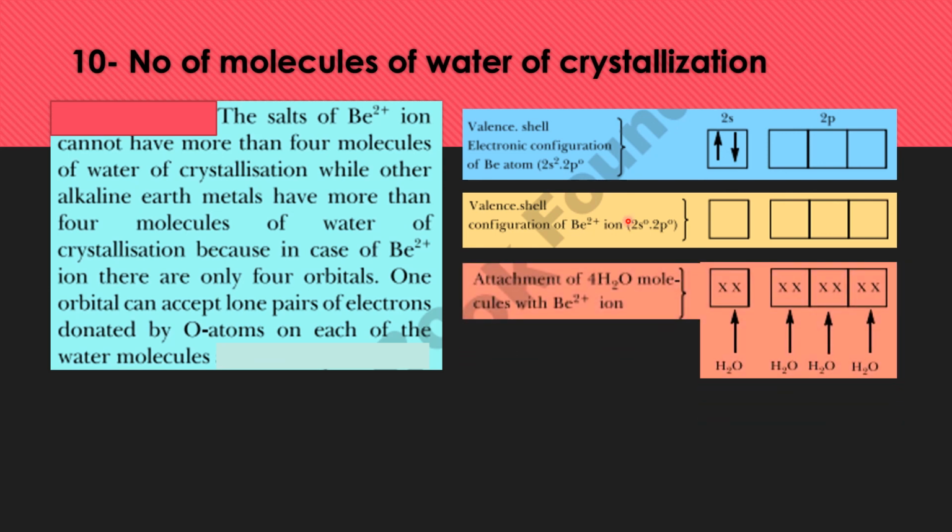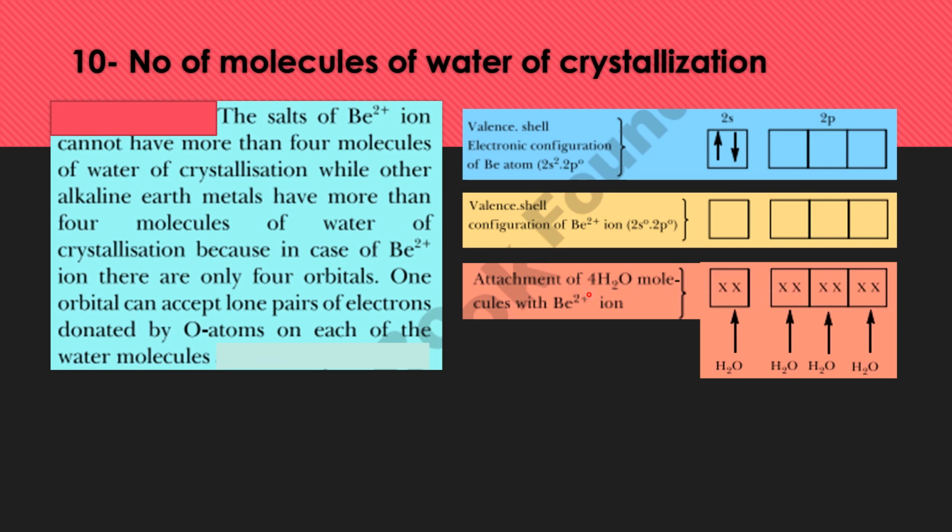So what happens when 4 water molecules become part of this? One orbital can accept a lone pair of electrons donated by the oxygen atom. In the water molecule, oxygen has a lone pair. So this lone pair of the oxygen of water makes a coordinate covalent bond with beryllium, as there are 4 empty orbitals available. So 4 water molecules form coordinate covalent bonds with this beryllium.